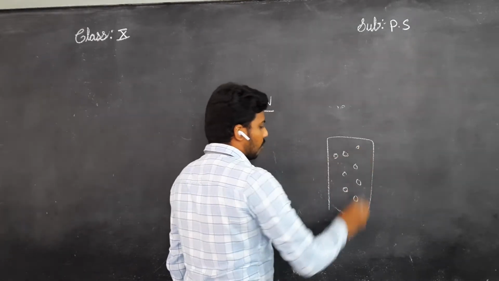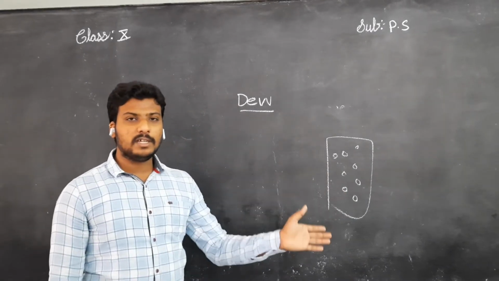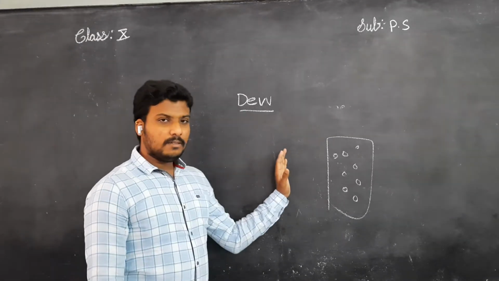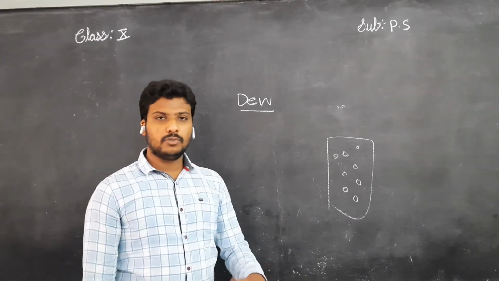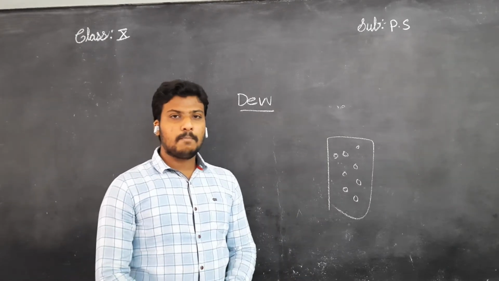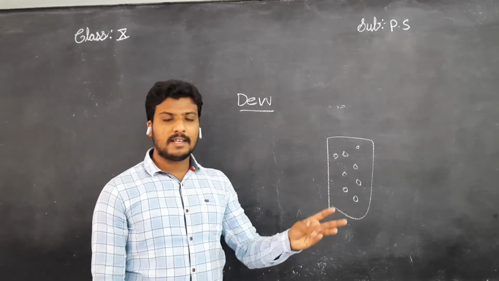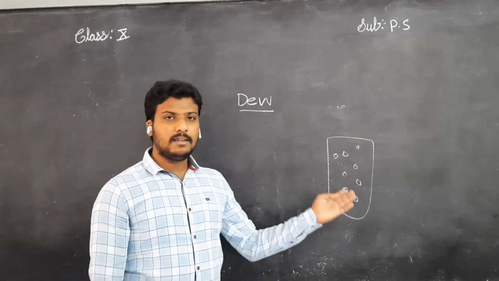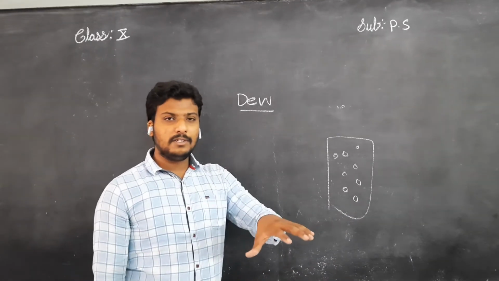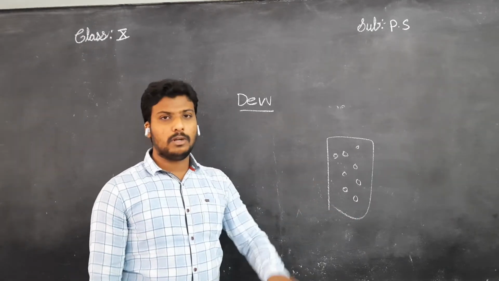Okay, from where are these water droplets formed? What was the reason behind it? Right now we'll see. In winter season, the temperature is very low. During that time, the air which is present between these objects like grass, flowers, glasses, windows will become still colder.